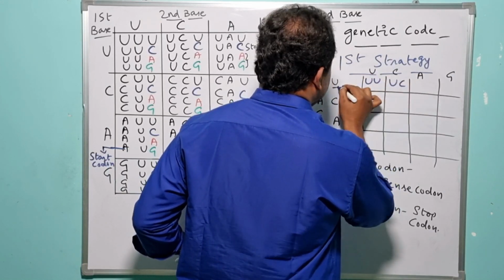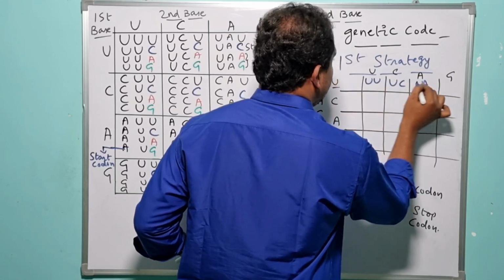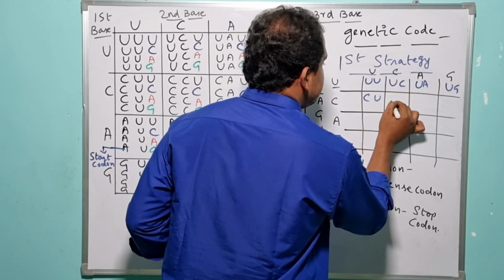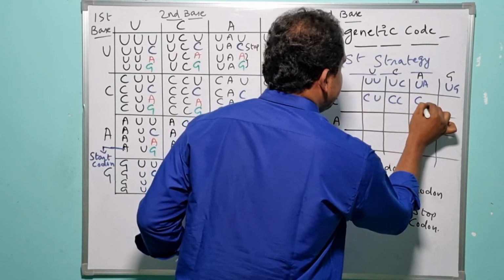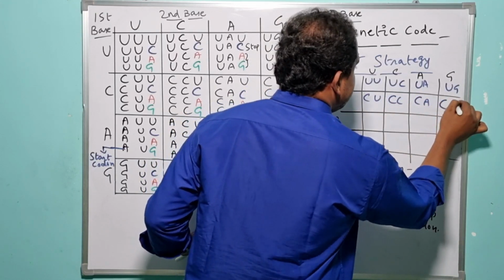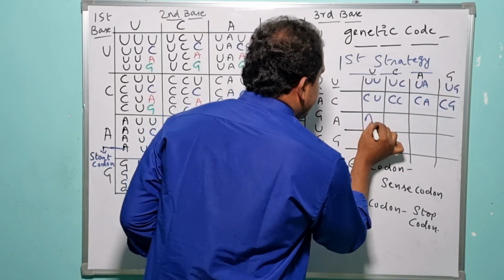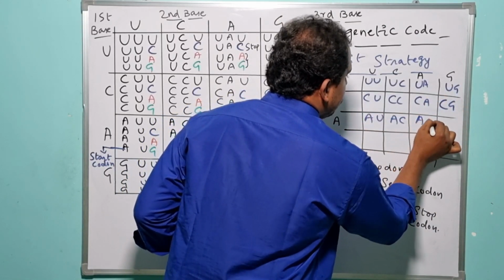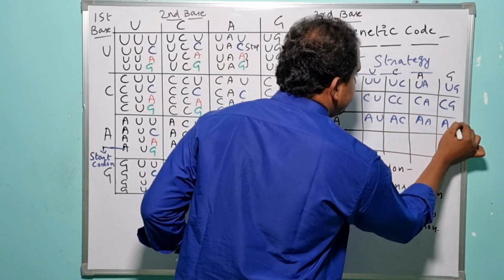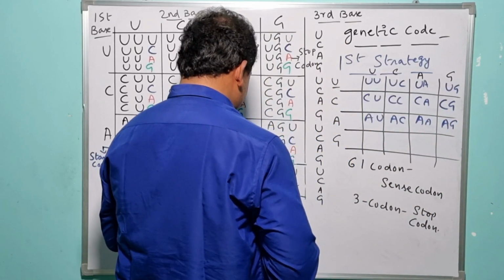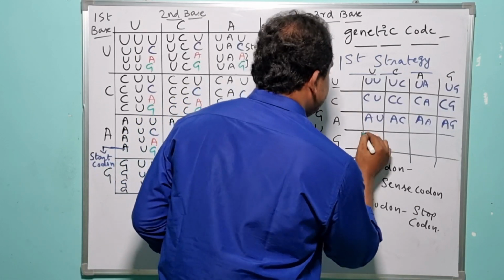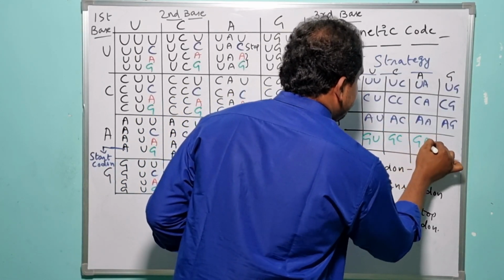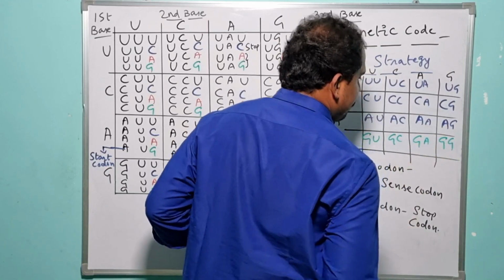U, C, U, A, U, G, and again C, U, C, C, C, A, C, G, right? And again A, U, A, C, A, and again A, G. So let me use some other color here. G, U, G, C, G, A, G, G.